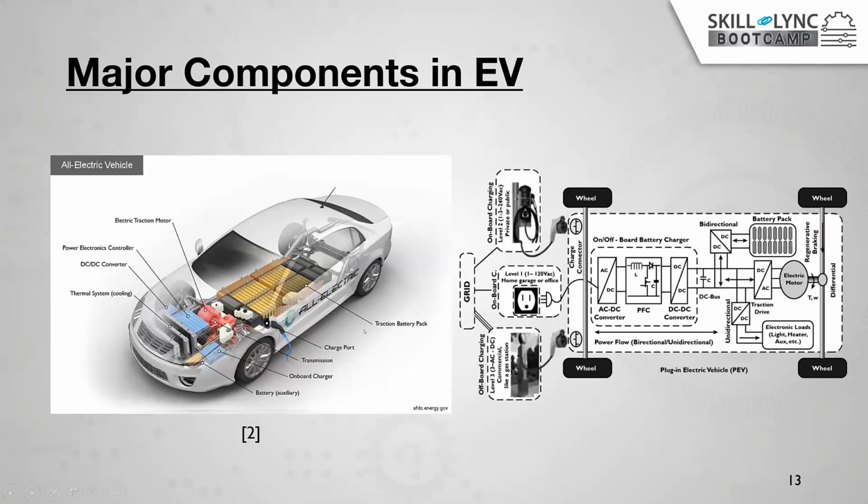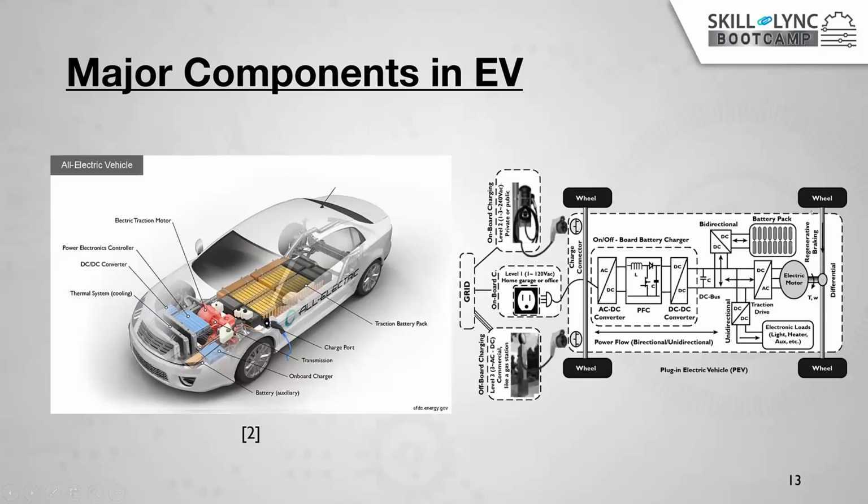So let's see each individually. If you go into the detail of this, it will look like this. So the battery. What is the traction battery? It is nothing but, in an electric vehicle, the vehicle motor is completely powered by this battery. In a pure electric vehicle, there is no combustion engine or fuel tank.